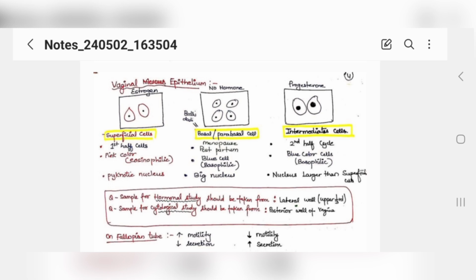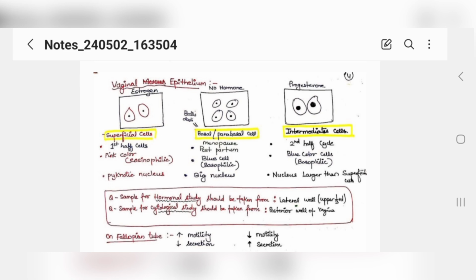They will stain pink, eosinophilic, and a pyknotic nucleus will be seen. And if you get it done in a menopausal female, you will see no hormone dependency. You will see parabasal or basal cells. They will be blue in color, or basophilic. You can say a big nucleus will be there.